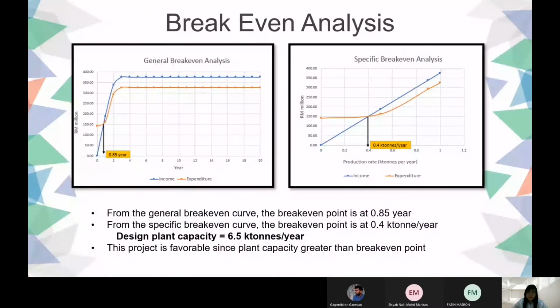Next is the break-even analysis. From the general break-even curve, the breakpoint is 0.85 years, and from the specific break-even curve, the breakpoint is 0.4 kilotons per year. Our design plant capacity is 6.5 kilotons, so this project is viable since the plant capacity is greater than the break-even point of 0.4 kilotons per year.